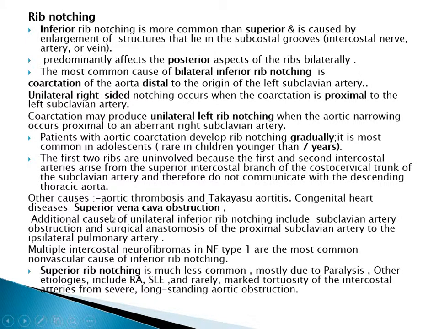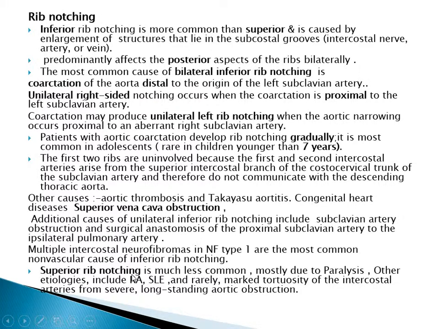Other causes for notching are aortic thrombosis, Takayasu aortitis, congenital heart disease, and superior vena cava obstruction. Additional causes of unilateral inferior rib notching include subclavian artery obstruction and surgical anastomosis of the proximal subclavian artery to the ipsilateral pulmonary artery. Multiple intercostal neurofibromas in neurofibromatosis type 1 are the most common non-vascular cause of inferior rib notching.